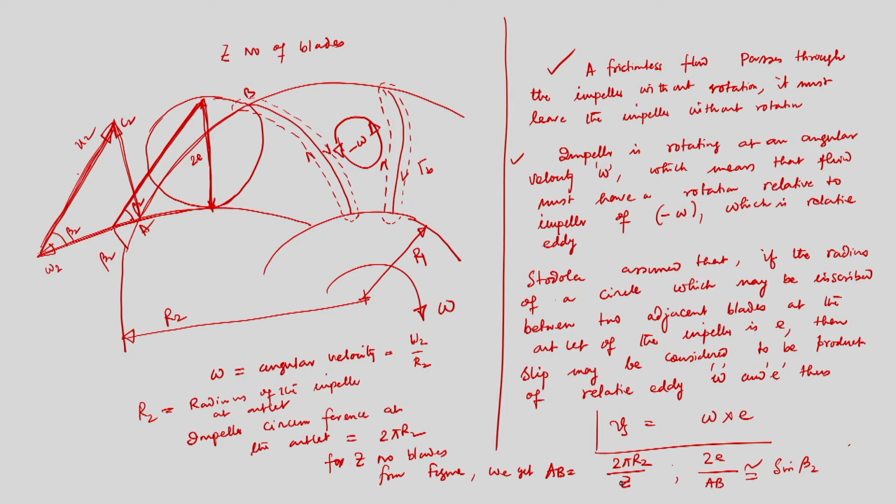And Stodola assumed that if we would like to calculate the slip velocity, this is happening at the impeller outlet. So the reduction of the whirl component of velocity at the outlet is responsible for this deviation of the actual energy transfer.